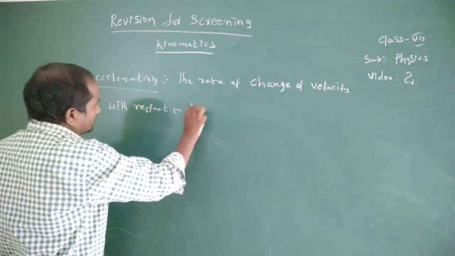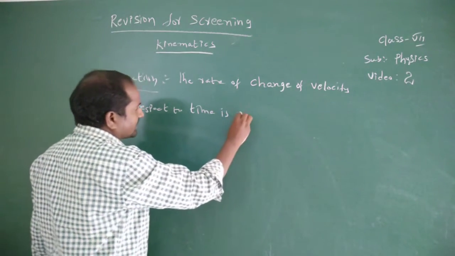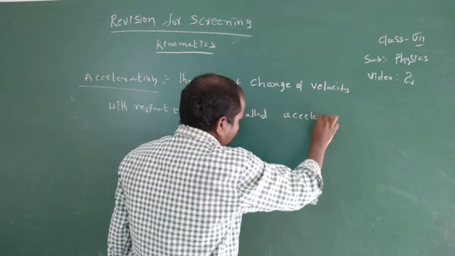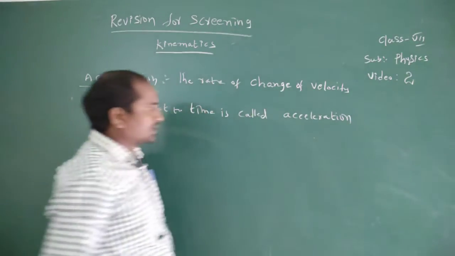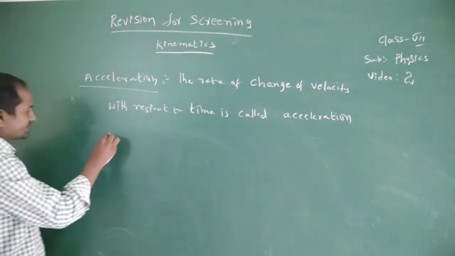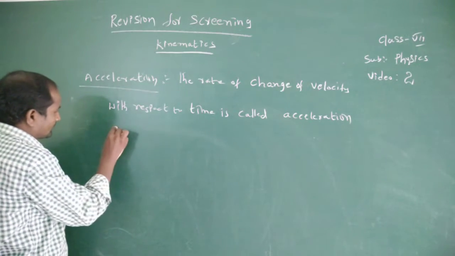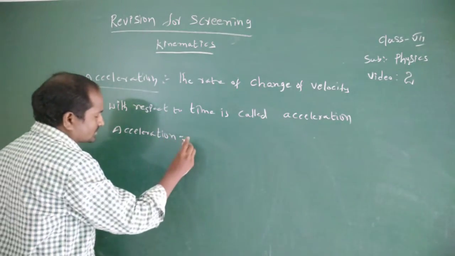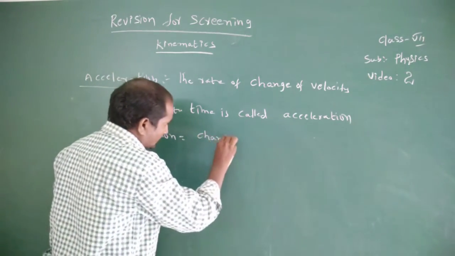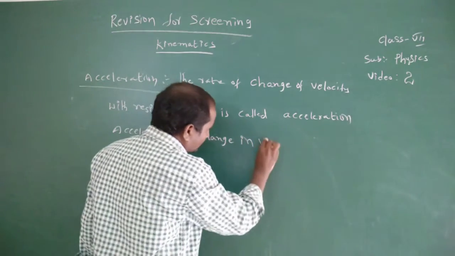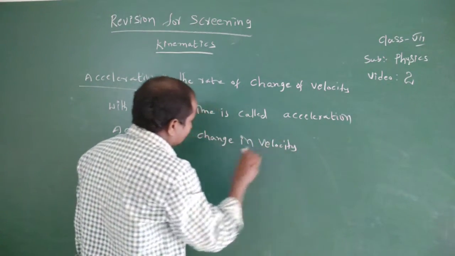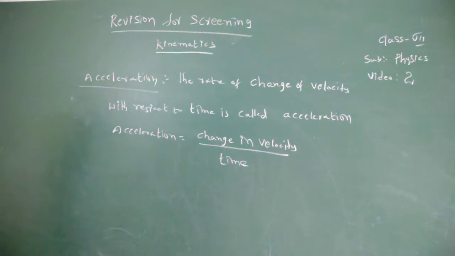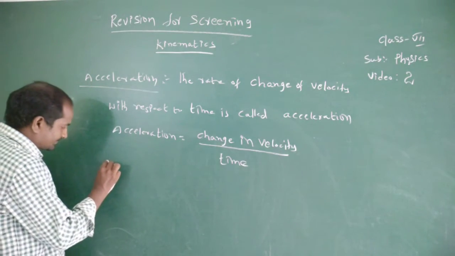Acceleration is called the rate of change of velocity with respect to time. So here acceleration equals change in velocity by time. So here acceleration is a vector quantity.